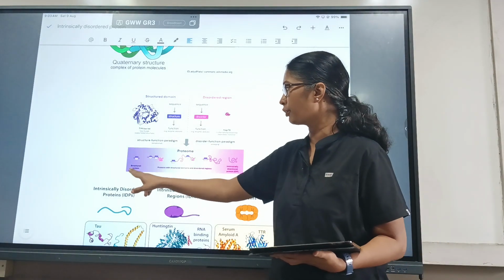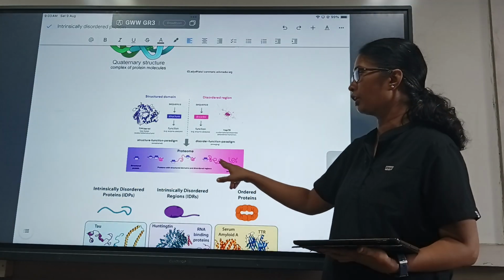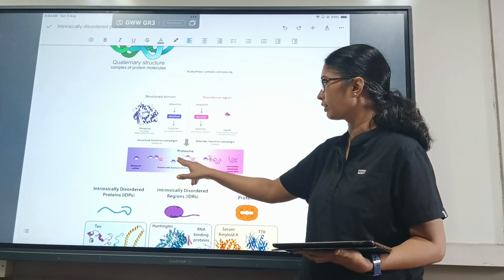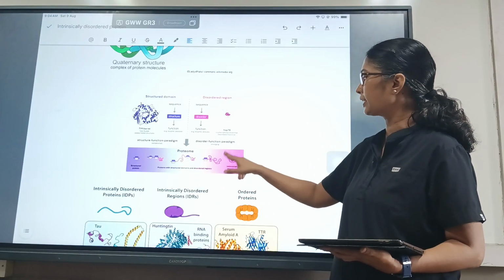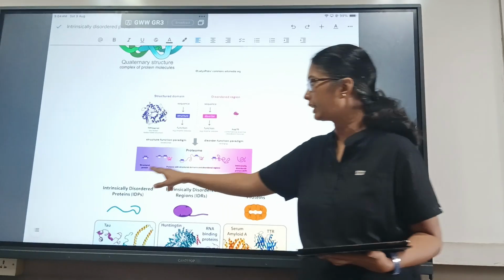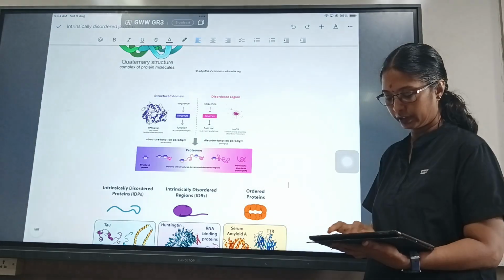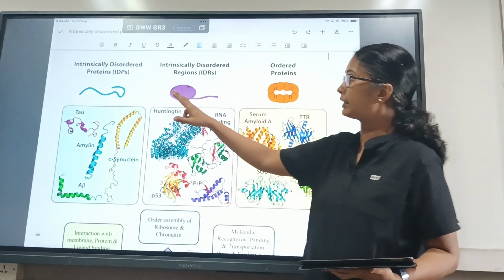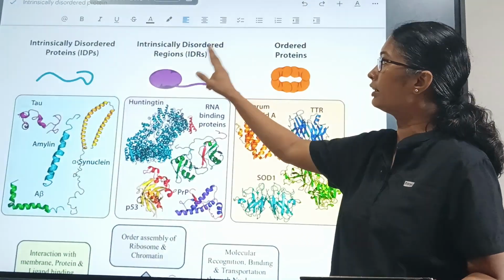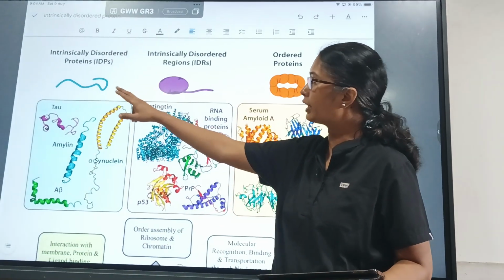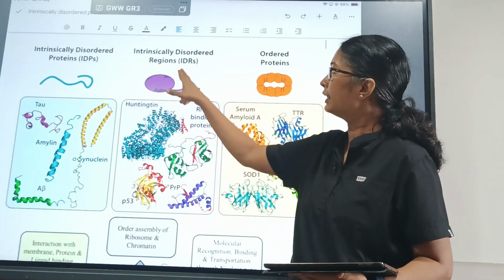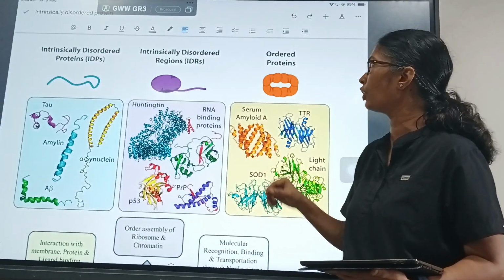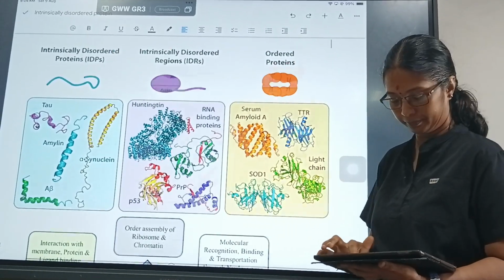So this is a structured protein and these are disordered proteins where a part of the region of the protein is disordered. Here we can see the different regions, and this is a completely disordered protein. This is a completely structured protein, a completely disordered protein. And there are intrinsically disordered proteins and intrinsically disordered regions. In intrinsically disordered proteins, the whole protein is disordered. In intrinsically disordered regions, only a part of the protein is disordered, and this is a complete protein.